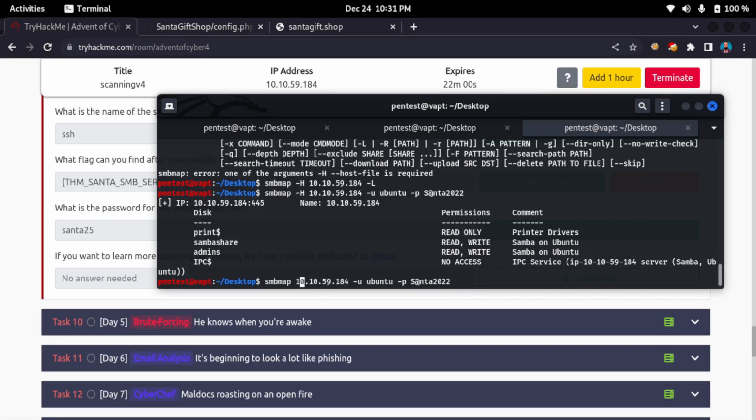Why was the -L option not working? Let me check without password. So here you can see Samba share, we have read write permission if you are logged in, and print read only, IPC no access, admin read and write if you're a logged in user.